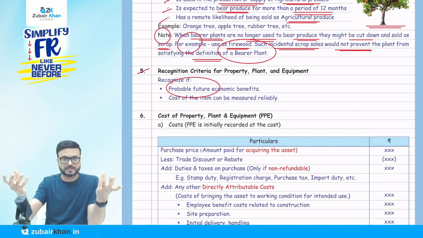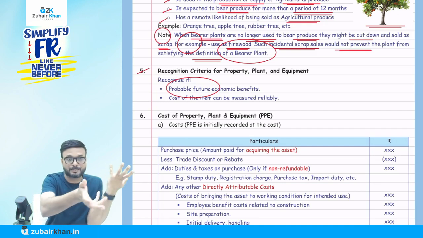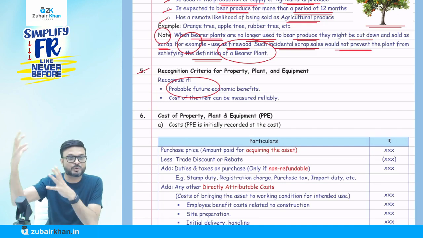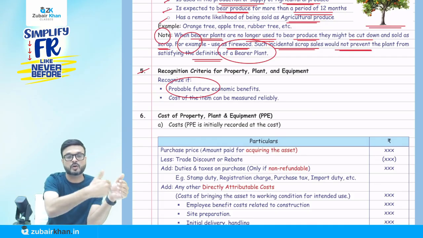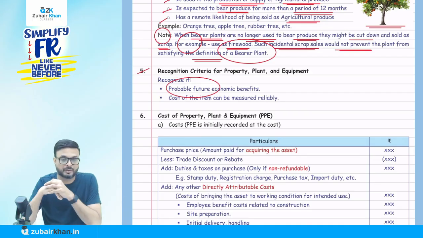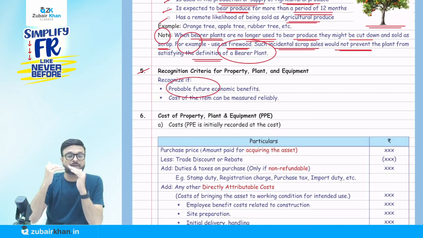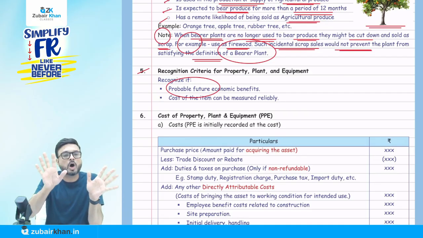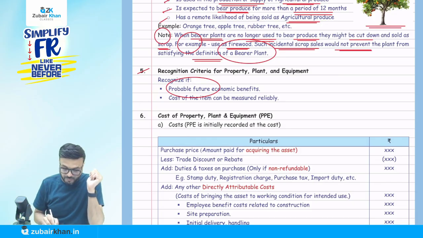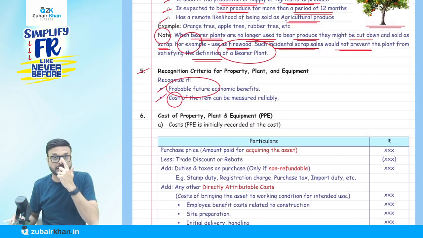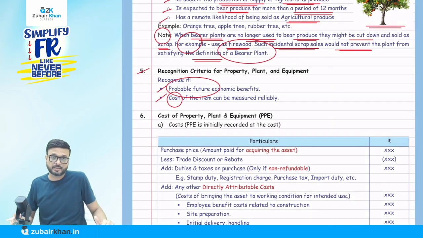For example, you purchase a machinery, you say now there's no need for the 10 employees. You fire those 10 employees, then you purchase a new machinery. So that cost is also going to reduce because you're not going to pay the salary to those 10 people. So they say the probable future economic benefit is that revenue should increase or cost might go down. Obviously, the second condition is that the cost of the item can be measured reliably, then only we can recognize it in the books of account.